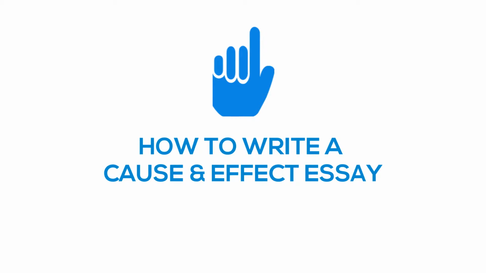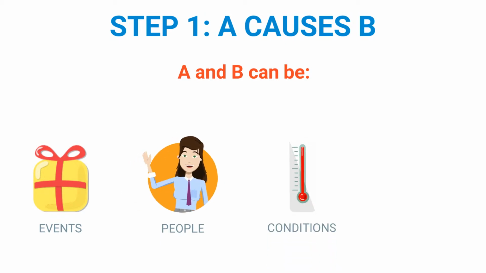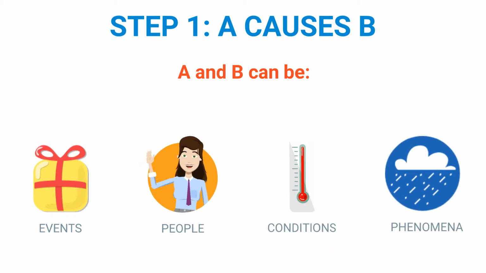Are you wondering how to write a great cause and effect essay? It's easy if you follow the right steps. Start with the formula A causes B, where A and B are distinguishable events, people, conditions, or phenomena. The goal of a cause and effect essay is to demonstrate that a particular event follows from a particular cause.